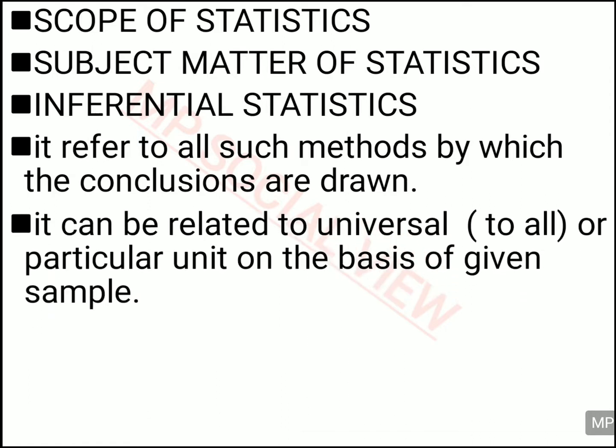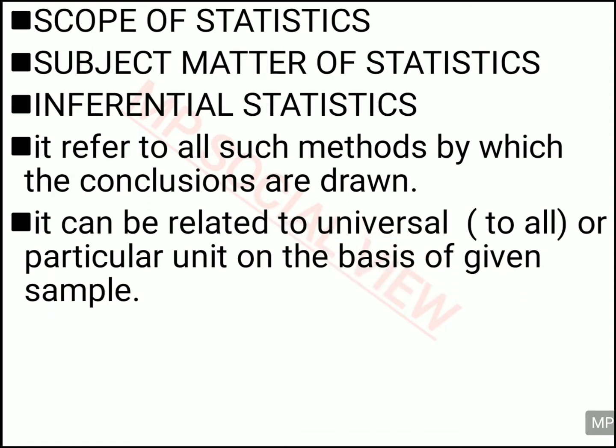The conclusion you draw out of the data can be about the universe, or a part of the universe, or a particular unit. For example, the conclusion can be applied either to the whole population or to a particular unit of the population. So it can be in any way. With this, we have completed the subject matter of statistics.